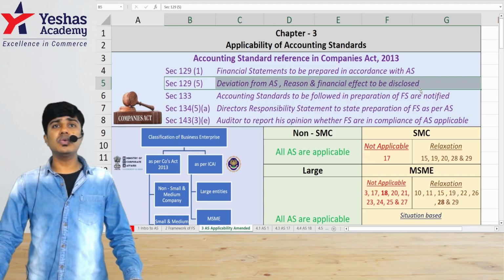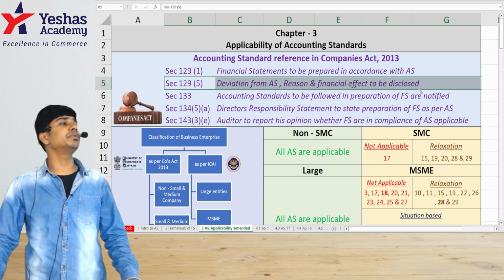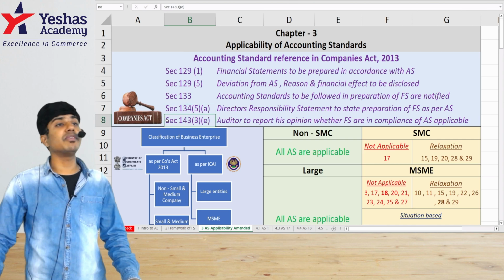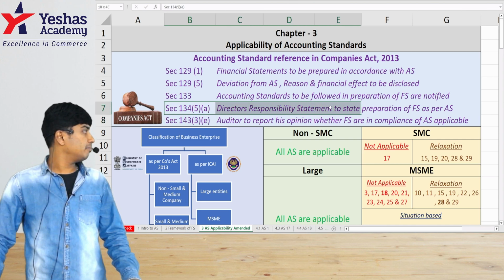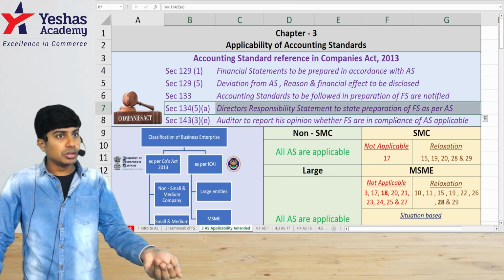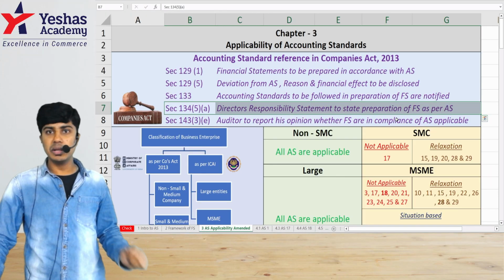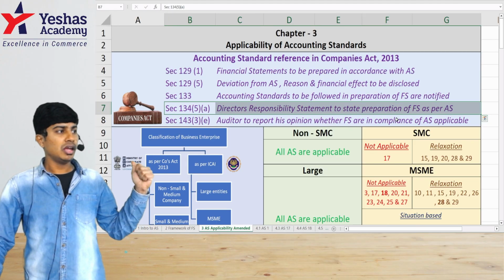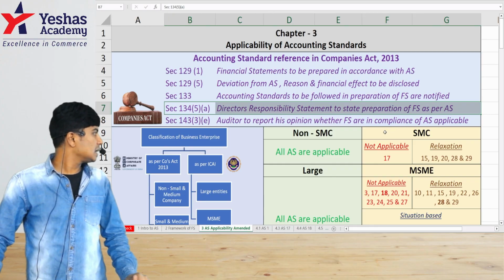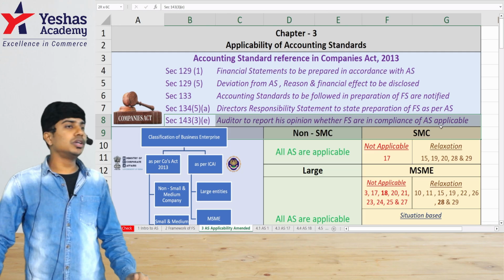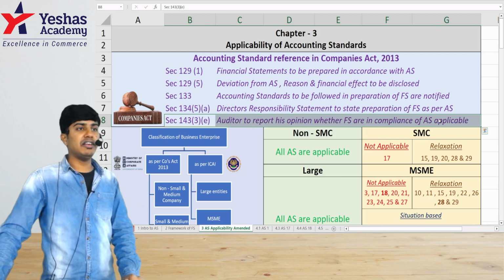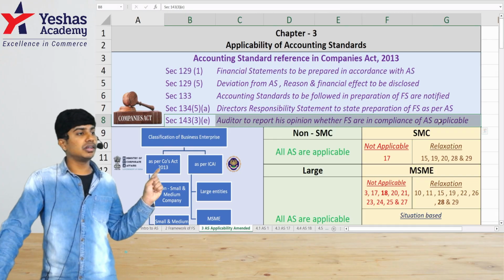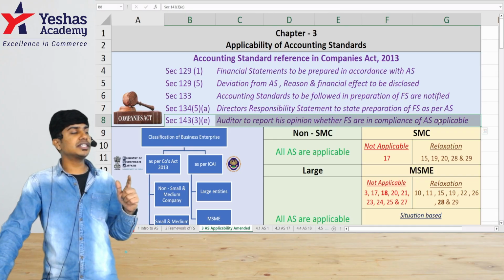Further, following these accounting standards is not just the responsibility of the management under section 134, it is also the responsibility of the auditors under section 143. It is the responsibility of the management, that is directors, to check and ensure that all applicable accounting standards are followed in preparation of financial statements, given in section 134 subsection 5 clause A. Similarly, in section 143 subsection 3 clause E, the auditor also has to check whether accounting standards have been rightly followed. If not, he has to consider it before giving his opinion, and also mention in his audit report if all the accounting standards have been followed or not.